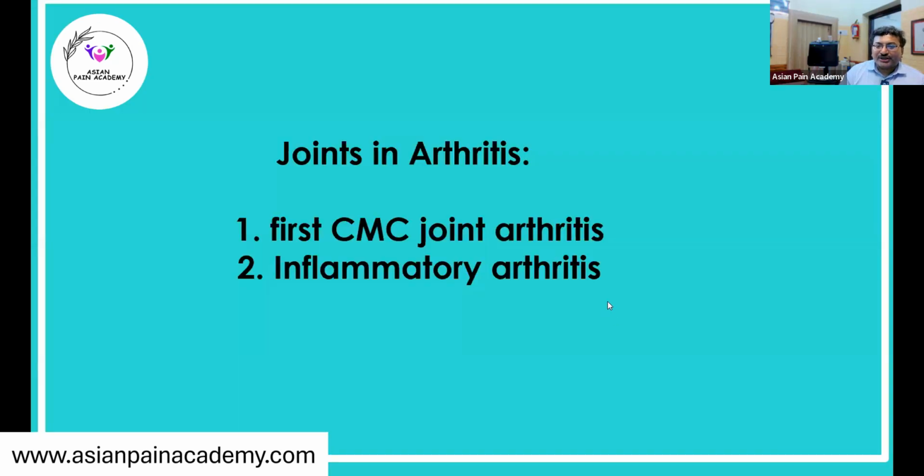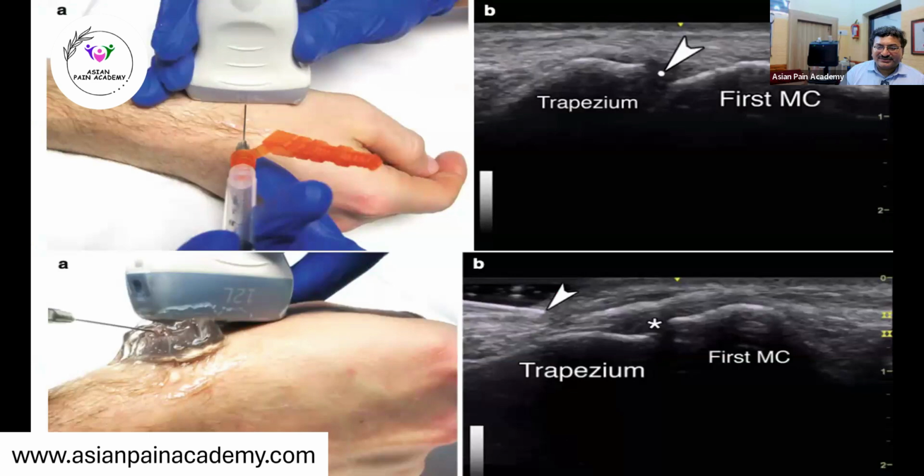Now joint arthritis. The first carpometacarpal joint is mostly affected by degenerative arthritis, whereas inflammatory arthritis can cause inflammation in any of the other joints as well. Here it is in between the trapezium and the first metacarpal.